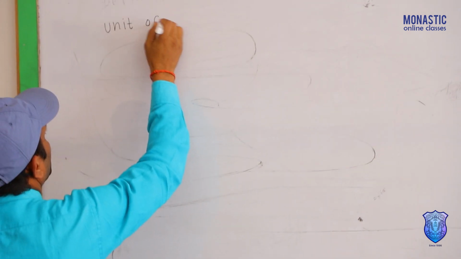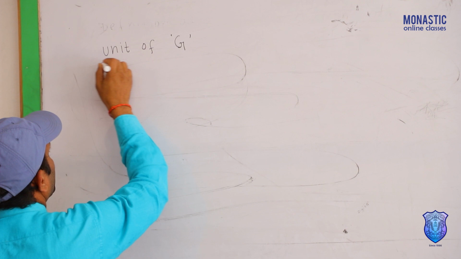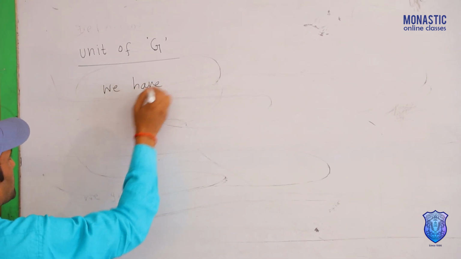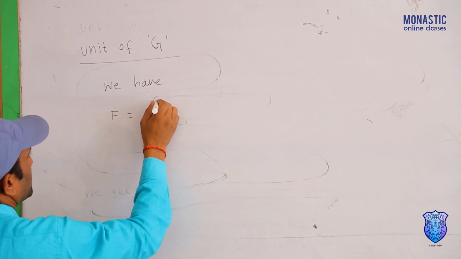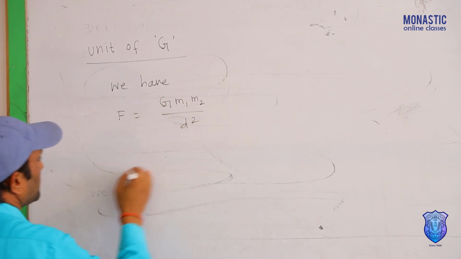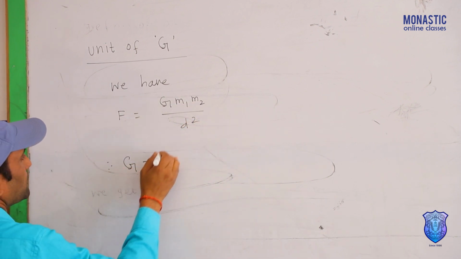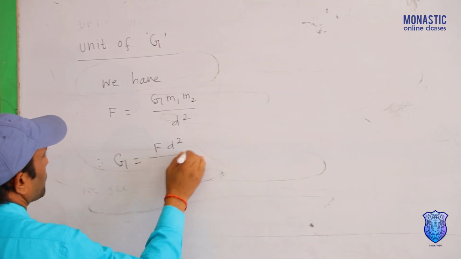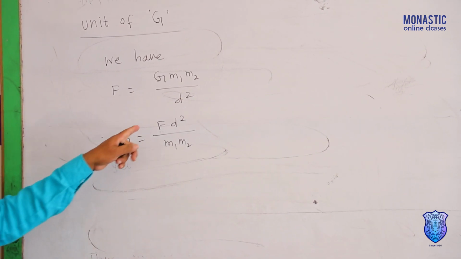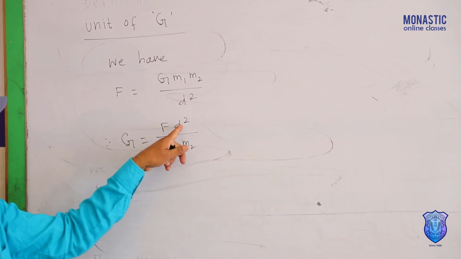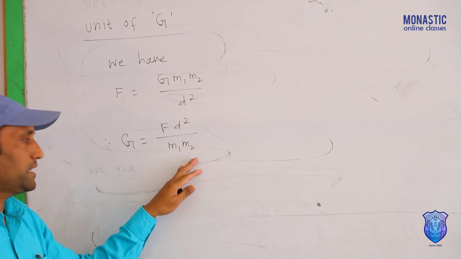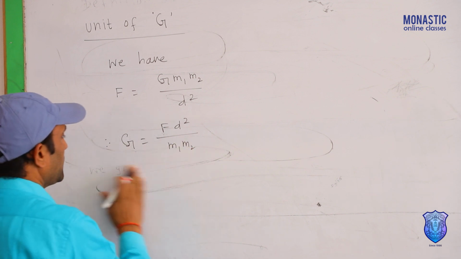Unit of universal gravitational constant. From Newton's law of gravitation, we have F equal to G m1 m2 by d square. Therefore, G equal to F d square by m1 m2. In SI system, F is measured in Newton, d in meter, and m1 and m2 are the masses measured in kg. So we can obtain the unit of G.